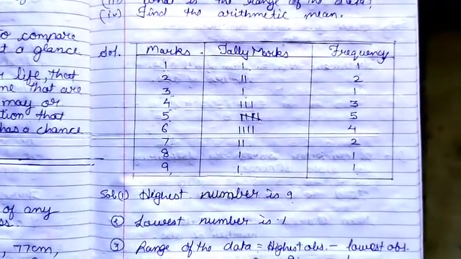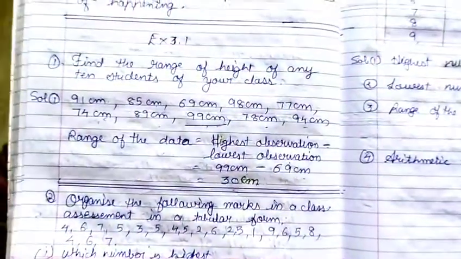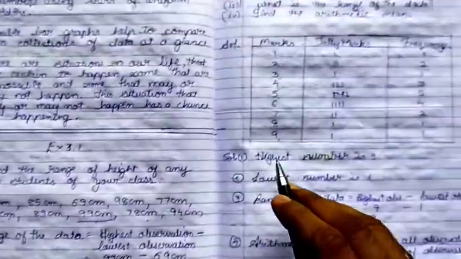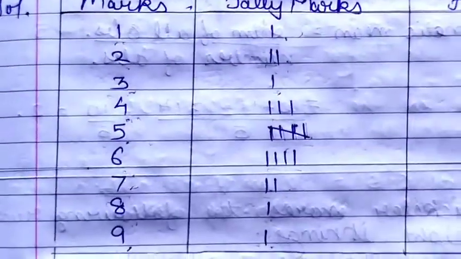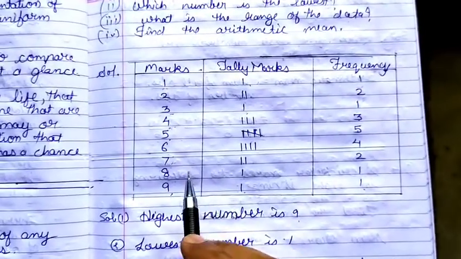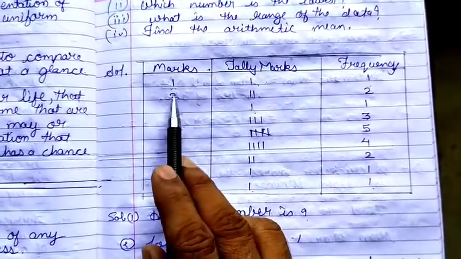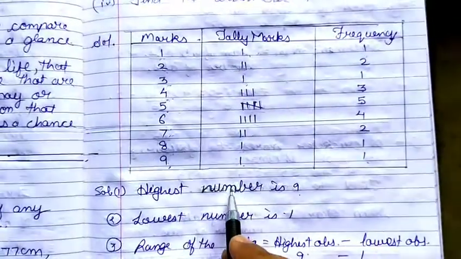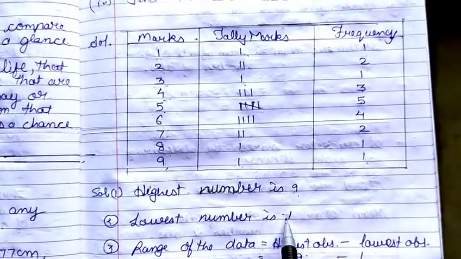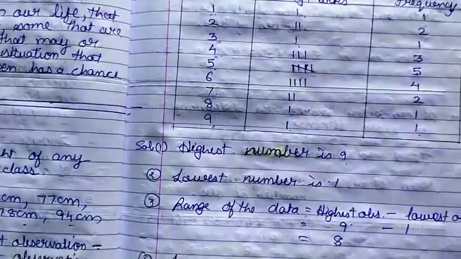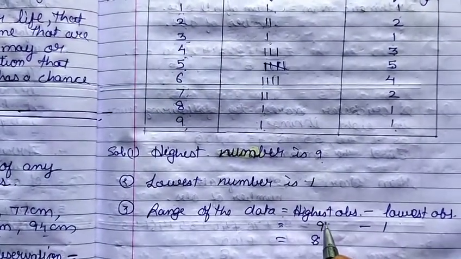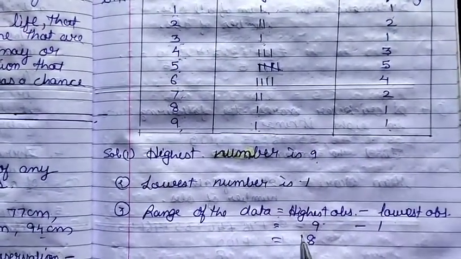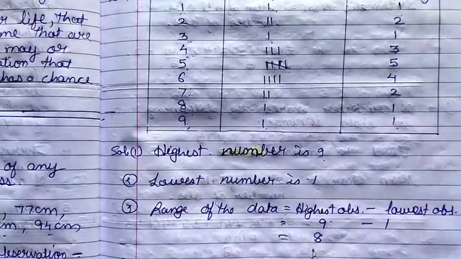Now the next question is, we have to find which number is the highest and which number is the lowest. So as we all know that 9 is the highest and 1 is the lowest. So write down highest number is 9 and the lowest number is 1. Then to find out the range, as I told you, that is highest observation minus lowest observation, that is 9 minus 1 gives 8.